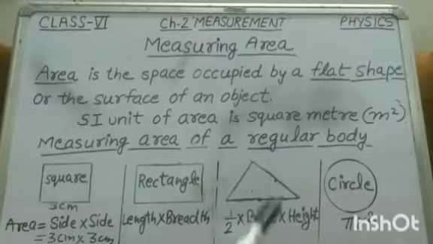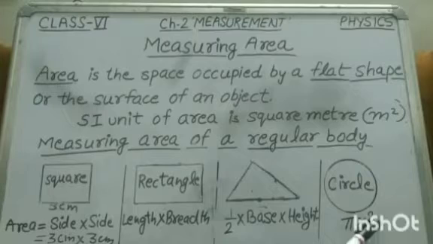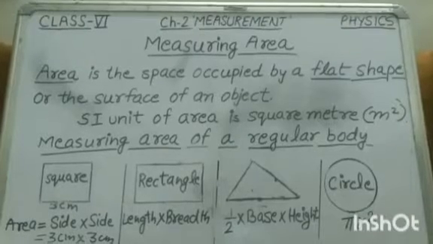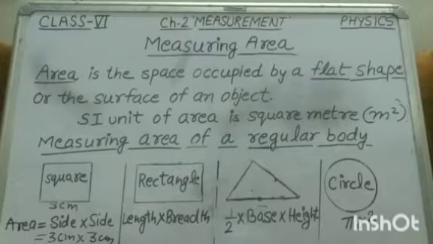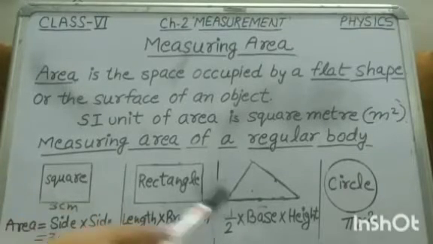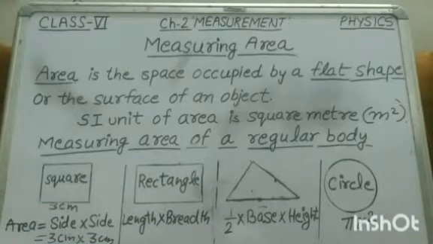And circle, for that the formula is area of a circle is equal to pi r square, where r is the radius of the circle. You all know what is radius. Okay, so r represents the radius of the circle. Pi you will further study in maths, and this time you have to remember this much: the value of pi is approximately 22 upon 7 or 3.14. Okay, so area of circle is equal to pi r square. These are the formulas for these regular bodies.